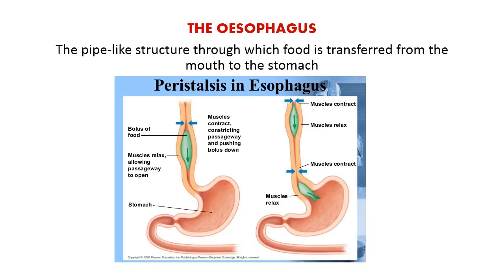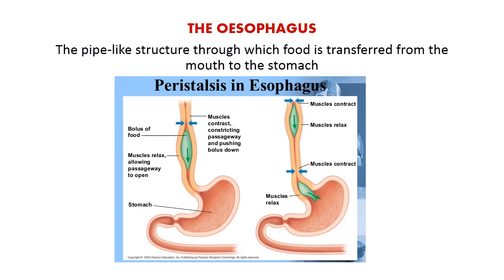Now, moving on to the esophagus. The esophagus is a pipe-like structure through which food is transferred from the mouth to the stomach. As you can see in the picture, the esophagus has a muscle lining which contracts and relaxes as food is swallowed and moves down.